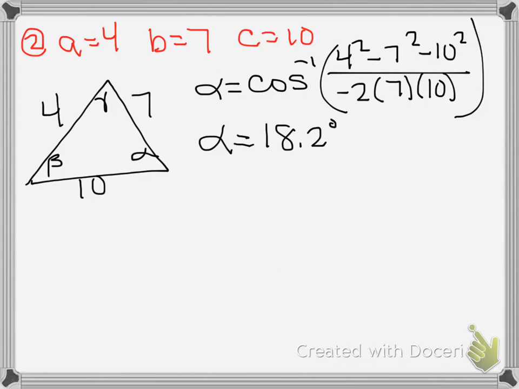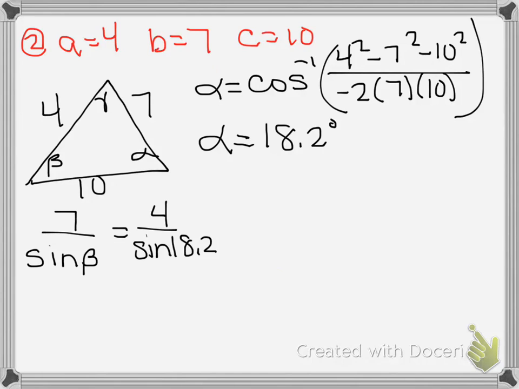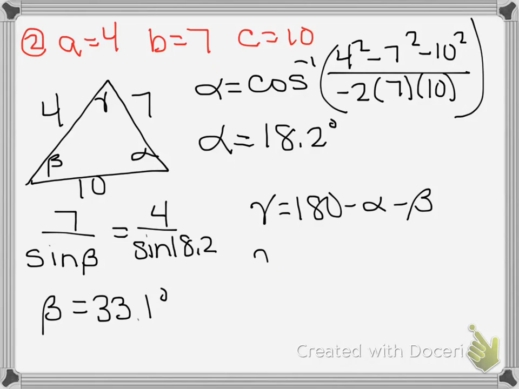Setting up law of sines, solving for beta. 7 over the sine of beta equals 4 over the sine of 18.2. Gives me that beta equals 33.1 degrees. And then solving for gamma by doing 180 minus alpha minus beta gives me that gamma is our obtuse angle of 128.7 degrees.